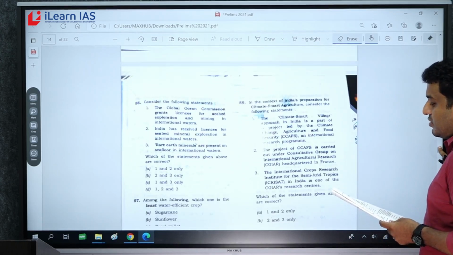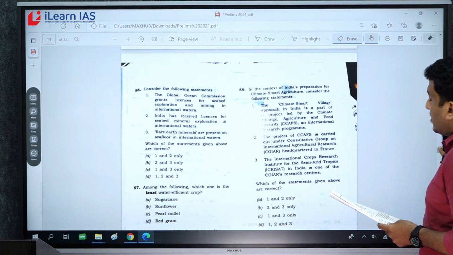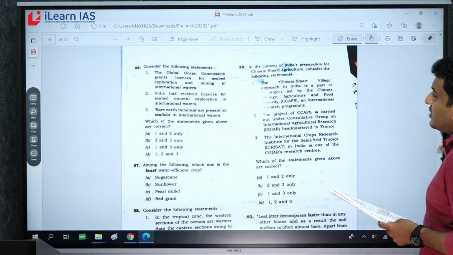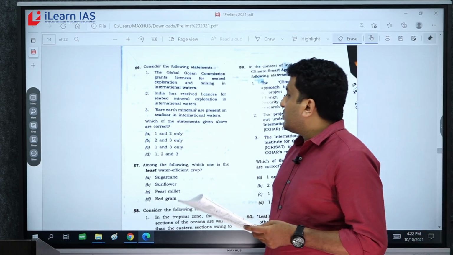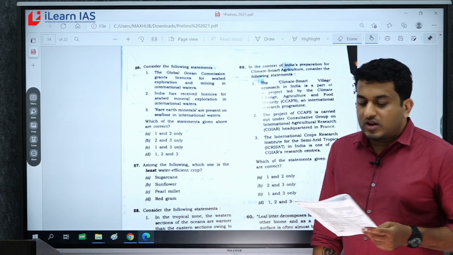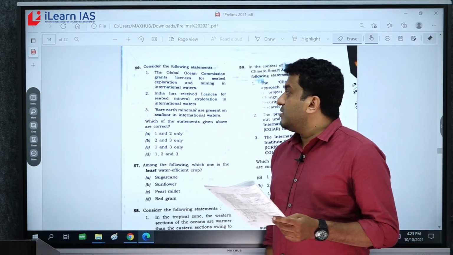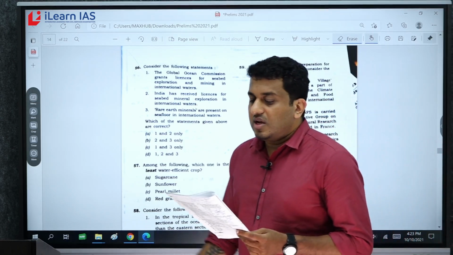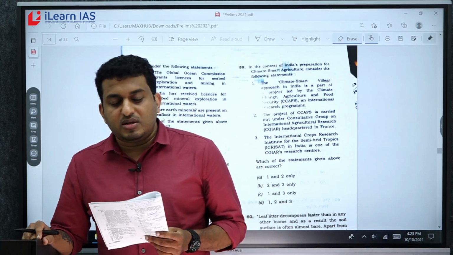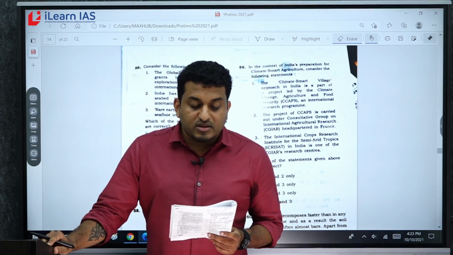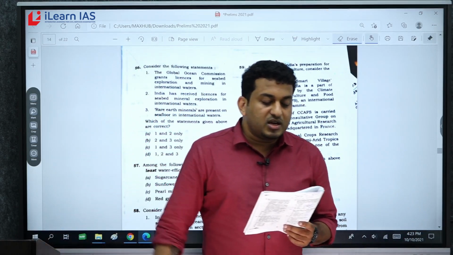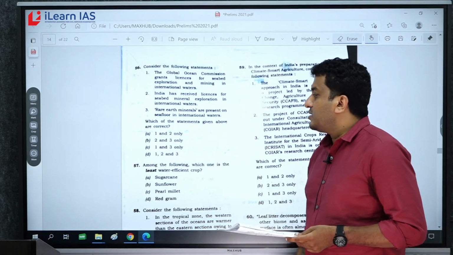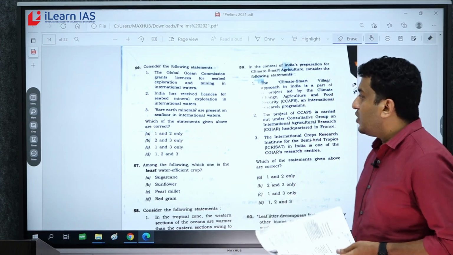Now question number 56. Question number 56 is regarding the license for seabed exploration. Now the authority in statement 1 is wrong, because the answer is International Seabed Authority. That is the authority that grants license for seabed exploration and mining in international water. So 1 is wrong. If 1 is wrong, you will get the answer. Answer is B, 2 and 3 only.